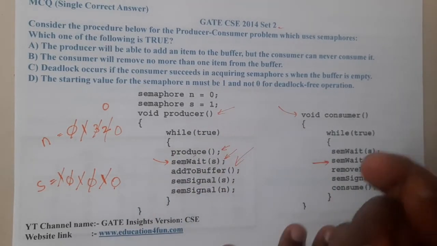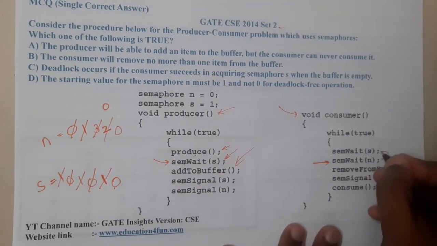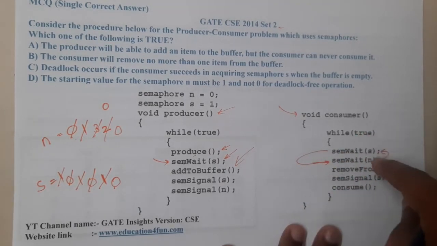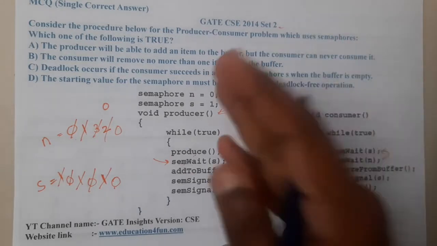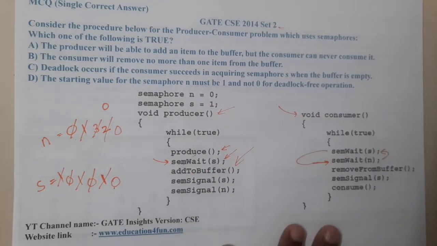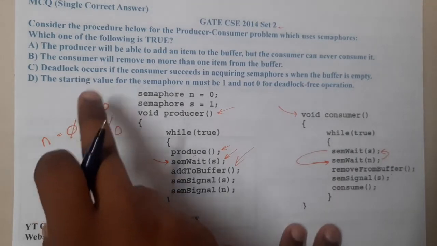If you ask me what is the solution for deadlock, just swap these two statements. If you swap those two statements, first you will check whether the value of n is 0 or 1, and based on that only you will lock s. That's the best approach. Now let us check the options.